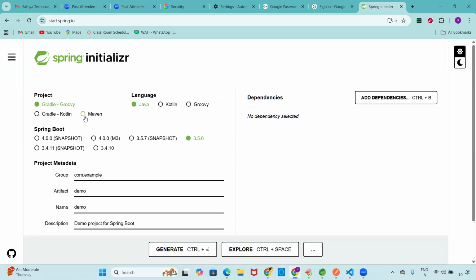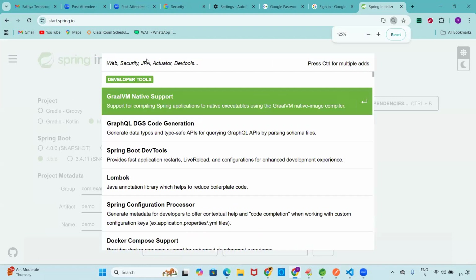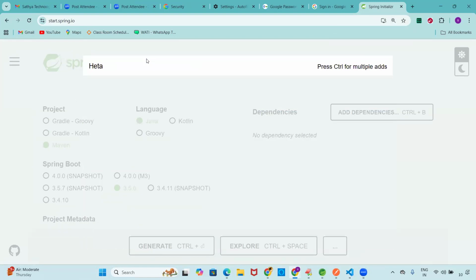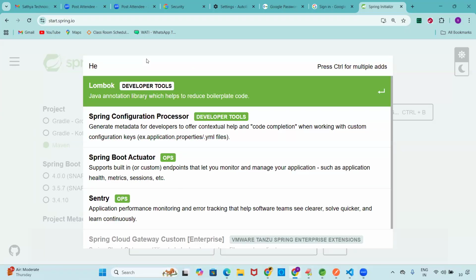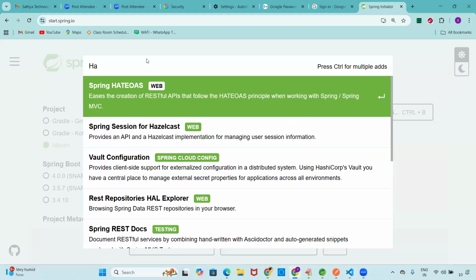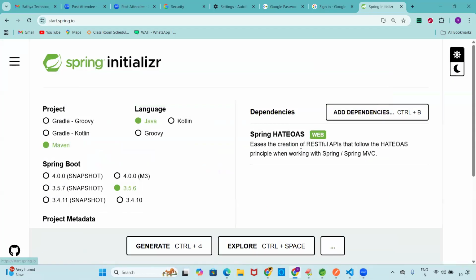At start.spring.io you get the Spring Initializr. Select a project, click on add dependencies. Here you check what dependency you have to add: the HATEOAS dependency. Can you see the HATEOAS, right? Spelling is H-A-T-E-O-A-S. Click on Spring HATEOAS. Now click on the Explore button.